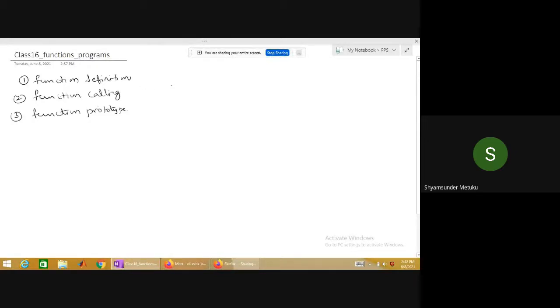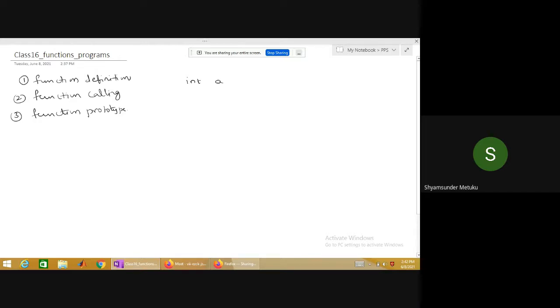I want to perform addition of 2 integers, and whatever result you get, I want to return to the main program. That is the objective. It's simple. Somebody can ask you to write a function for addition of 2 integers. In that case, the result of 2 integers will be an integer only. That is the reason for the return type. From the definition point of view, there must be a return type.